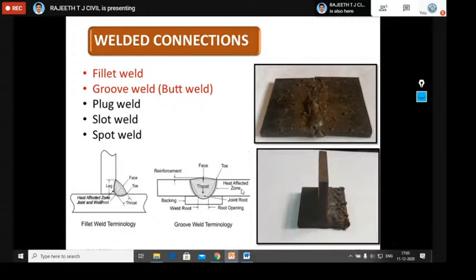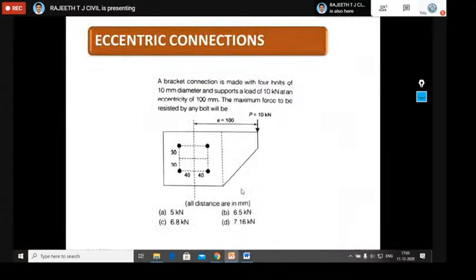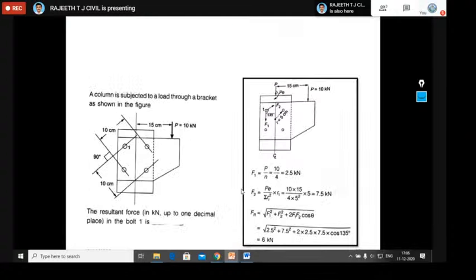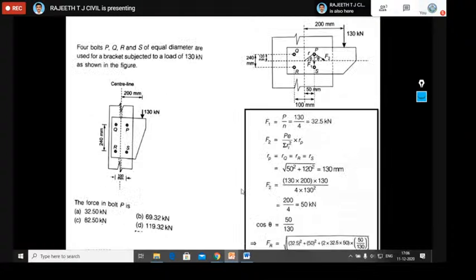Okay, so for the bolted connection, they are asking the same type of question almost every time. If you observe question number 1, this is the question we discussed in detail, and this was the solution. Question number 2 is the same bracket connection, but they have given the distances in some other way, though the procedure is the same. We should calculate F1, F2 and theta. For your next problem, they have given the same thing, but for some specified bolt, you are supposed to calculate the resultant force.